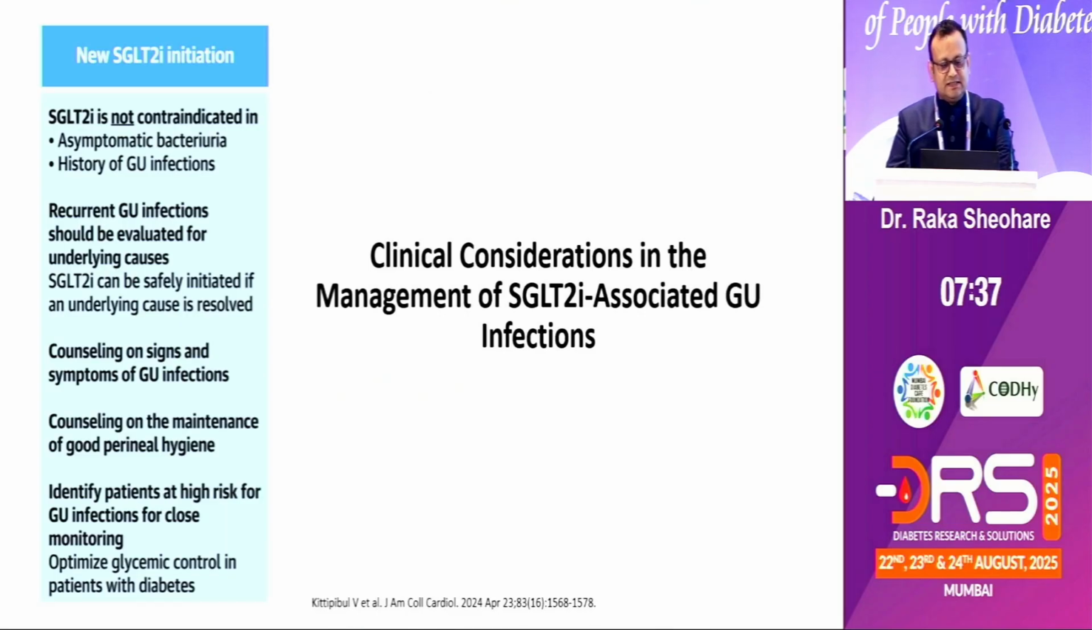I am not going to bore you, but I'll give the gist: if you start a new SGLT2 inhibitor, there is no absolute contraindication in asymptomatic bacteriuria or a history of GU infections. If you have a patient with recurrent GU infection, you should know the underlying cause. You should counsel for perineal hygiene, which we don't usually manage well in our Indian subset, because we wear saris and other clothes which are not so comfortable for managing perineal hygiene.